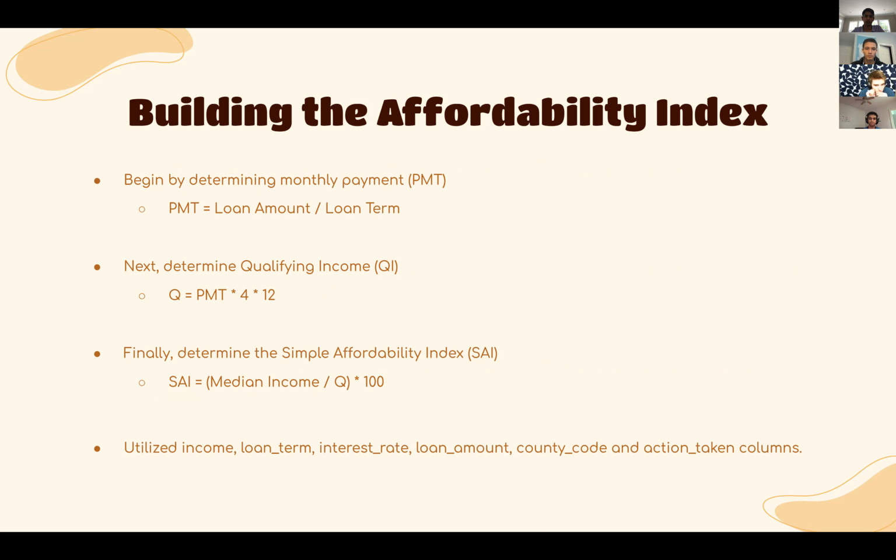Now, the specific math behind building the affordability index. We determined monthly payment by dividing loan amount by loan term. We determined a qualifying income by multiplying monthly payment by 4, then 12. And we determined the overall affordability index by dividing median income by qualifying income and then multiplying by 100. In doing this, we utilized a couple of columns from the finance track dataset that are listed below.